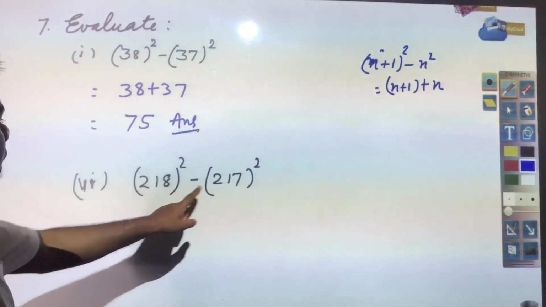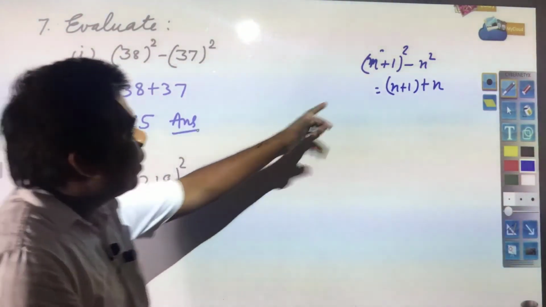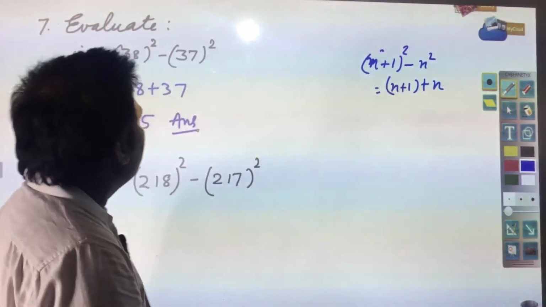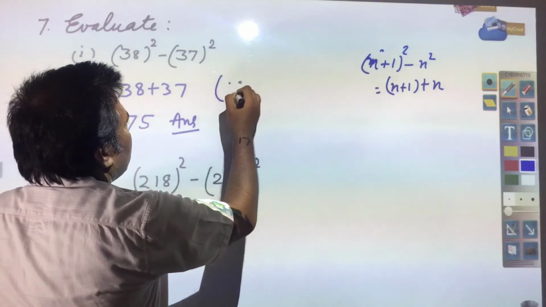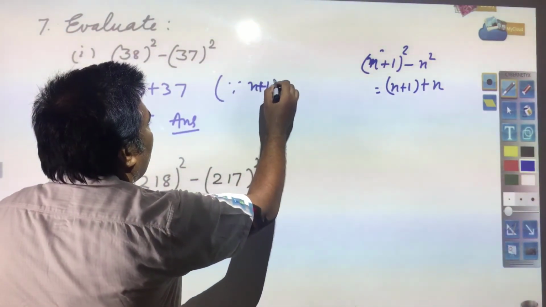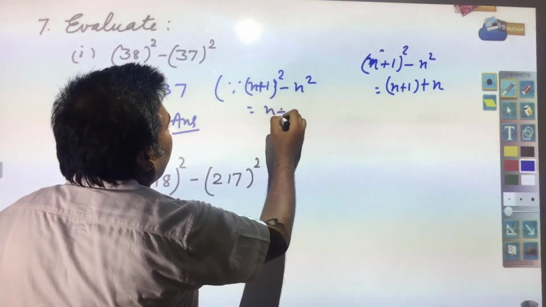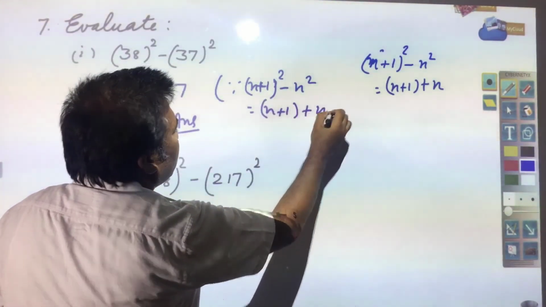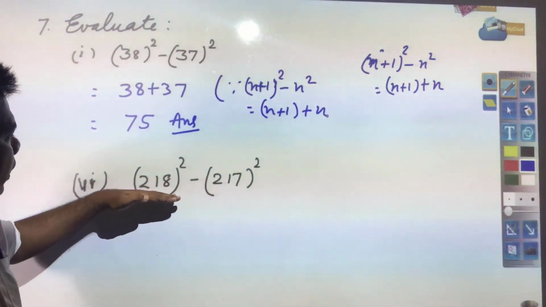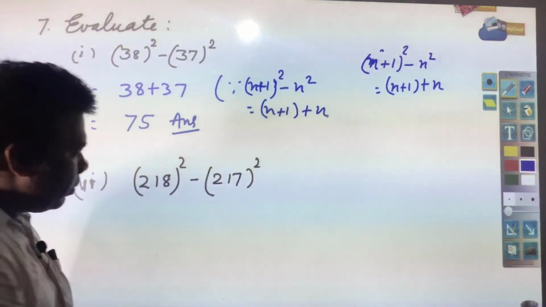In the same way you have this one, 218 and 217. So this formula will be used: n plus 1 whole square minus n square. Here you can write also, since n plus 1 whole square minus n square is equal to n plus 1 plus n. This is required to be written, and in the same way this is required to be solved. You try to solve it yourself.